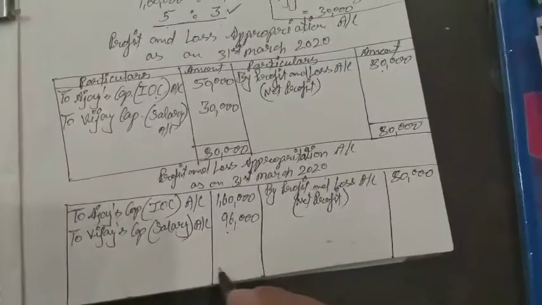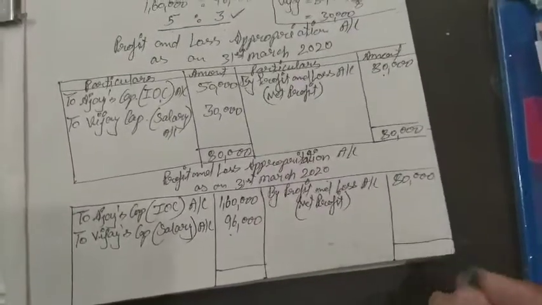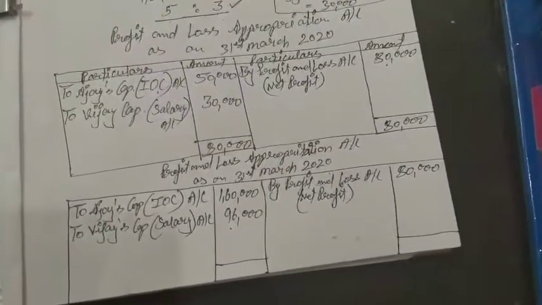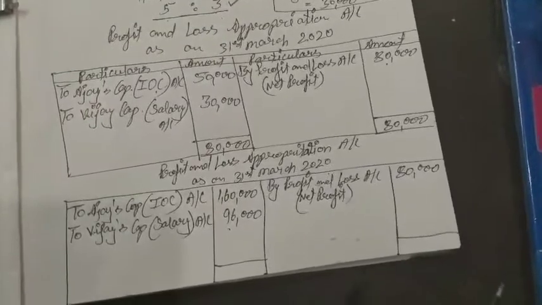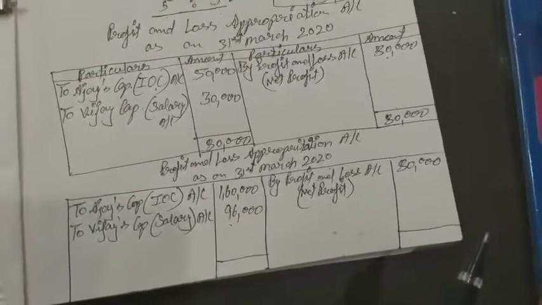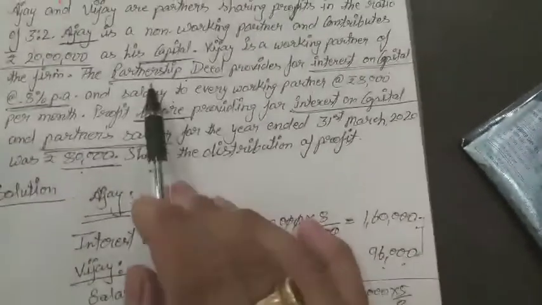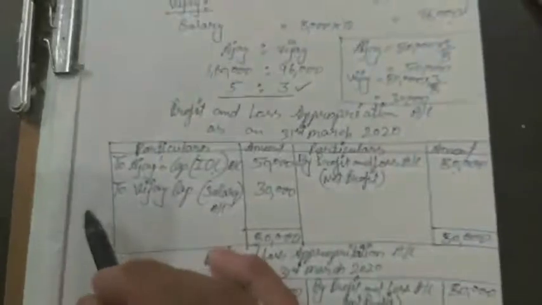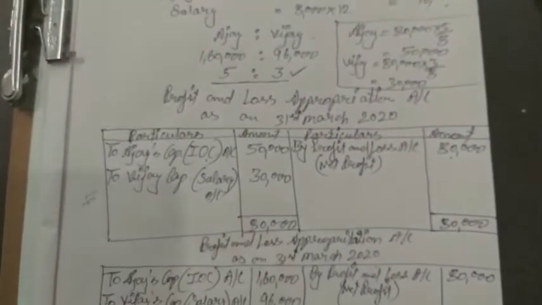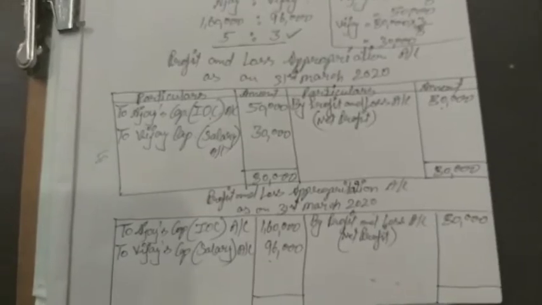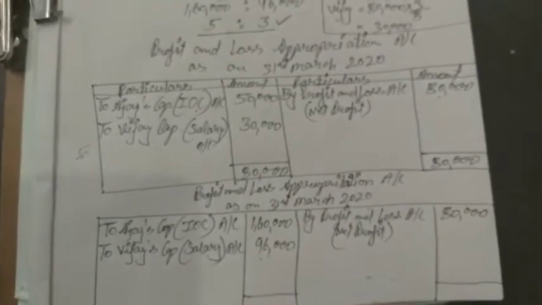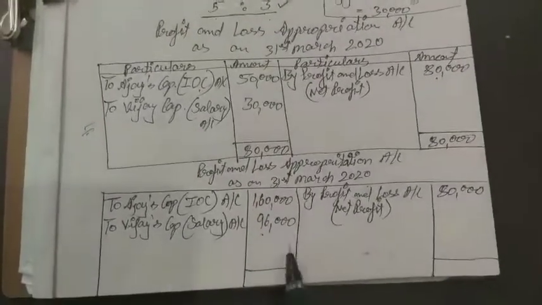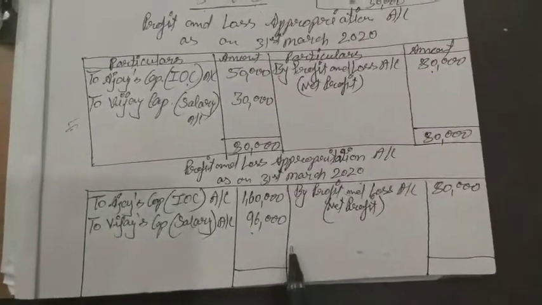Both things will be provided to the partners. If the partnership deed was absent, I am telling you again and again, if there is a partnership deed, in that situation we have to do the solution according to this solution. And if there is no partnership deed, it means the deed is absent regarding any allowance to the partner, so in that situation we have to do the solution according to this one.